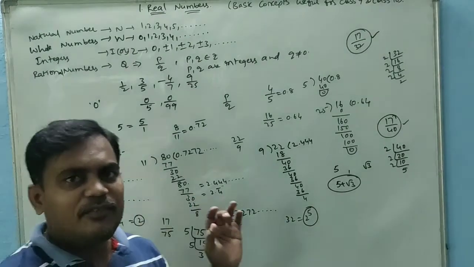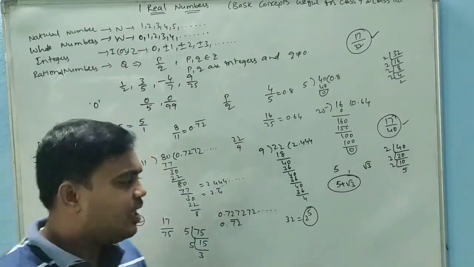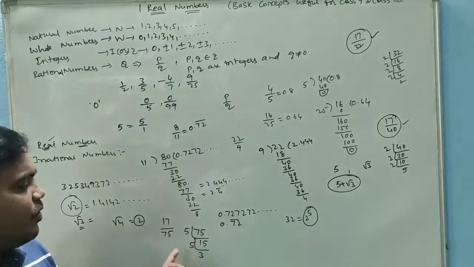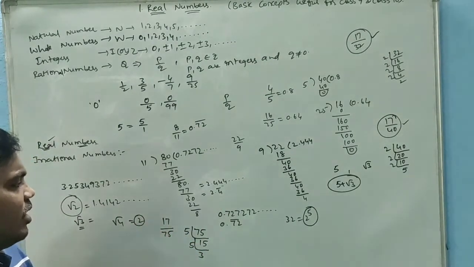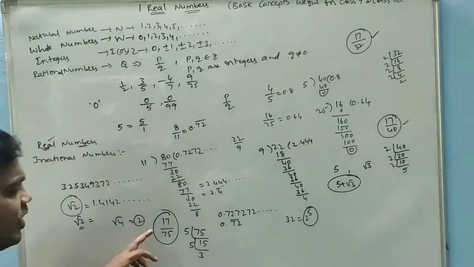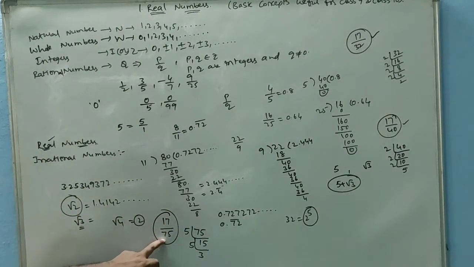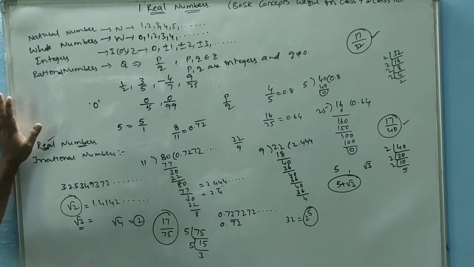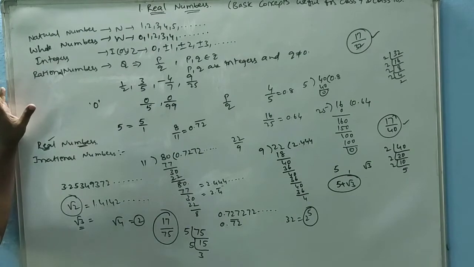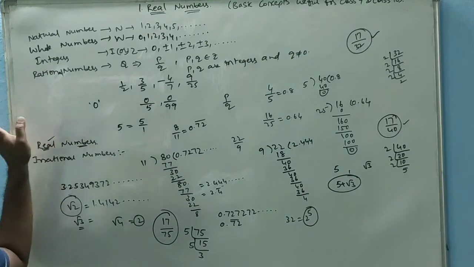Prime factor 5 is no problem, but 3 is. The prime factors of 75 are 5 and 3, so it won't be a terminating decimal. So these are some basic concepts about real numbers.